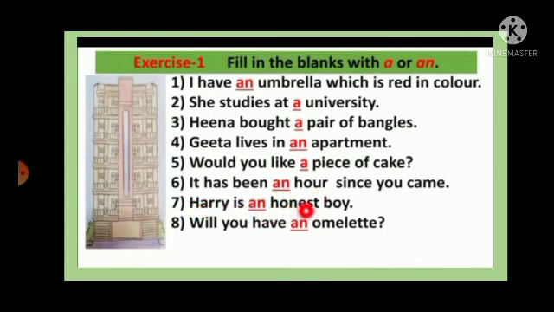Harry is dash honest boy. So here also the H is silent. So we are reading honest. So the vowel sound is there. That's why an honest boy. Will you have dash omelette? So here the O is a vowel sound. That's why an omelette. So like this you have to put in your textbook.